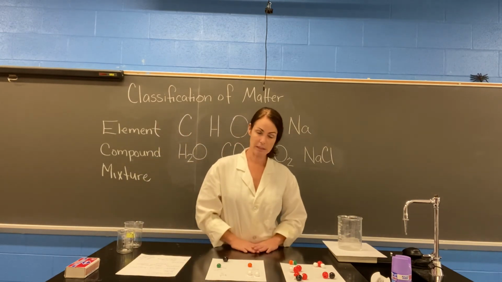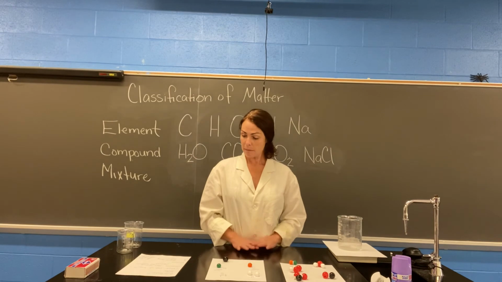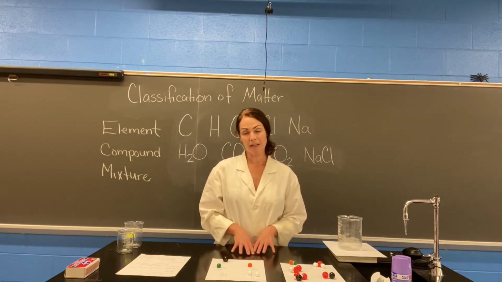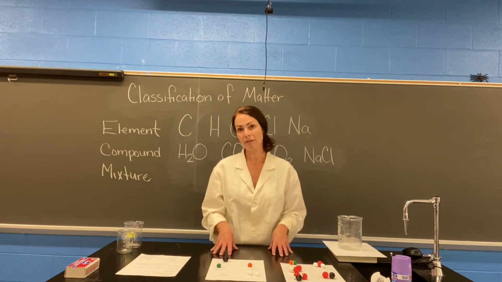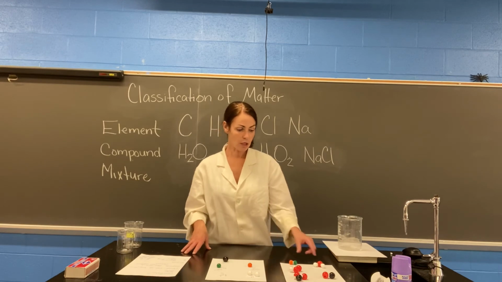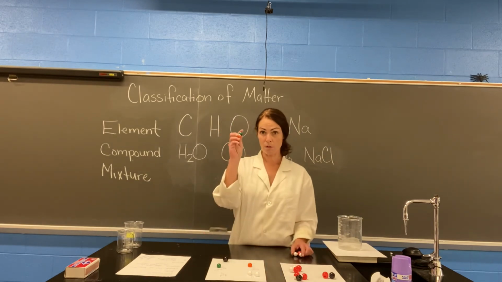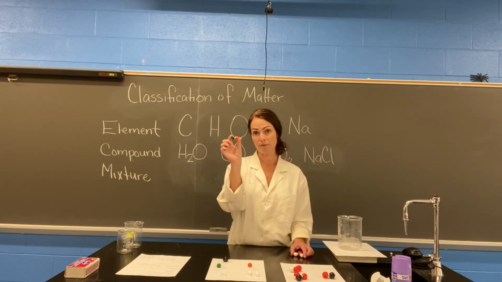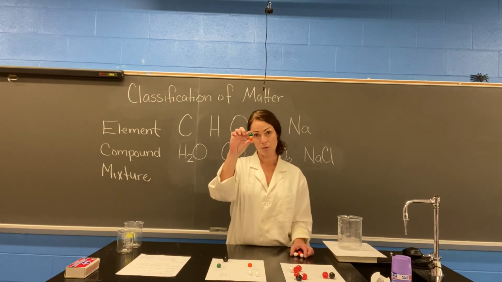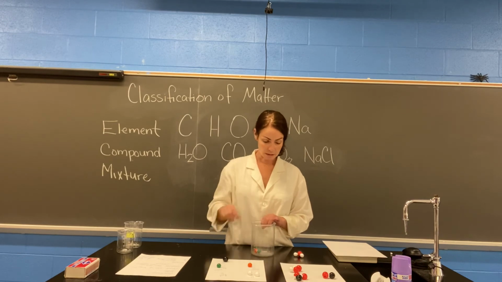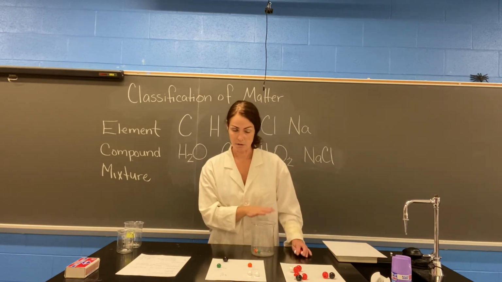The last thing that we're going to take a look at is a mixture. And a mixture is when 2 or more substances are in the same space, but they can actually be separated because they haven't combined and formed some sort of new substance. So we're going to look at salt, or sodium chloride. This is our compound that has an atom of sodium and an atom of chlorine. We know that this is a compound because it has 2 elements and they're combined to make a new substance, which is salt. We're going to place it in our container. We're going to pretend like it's salt.